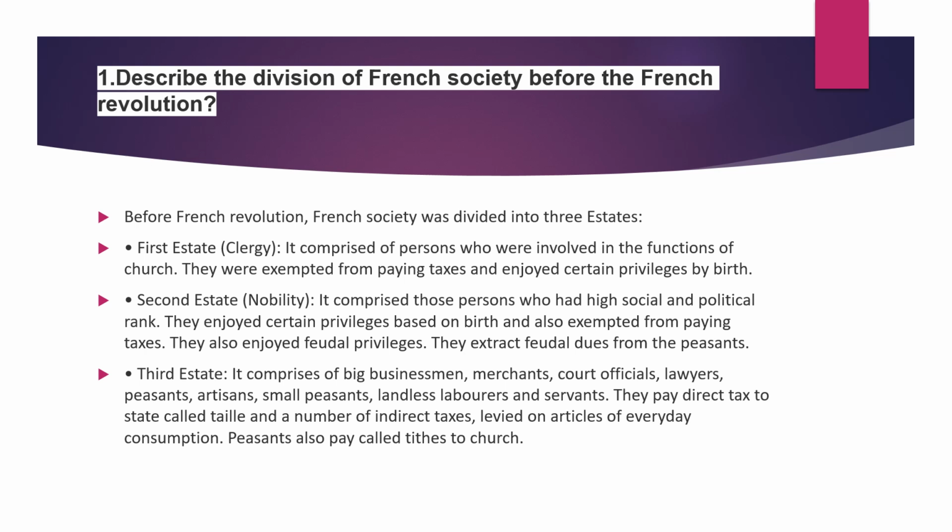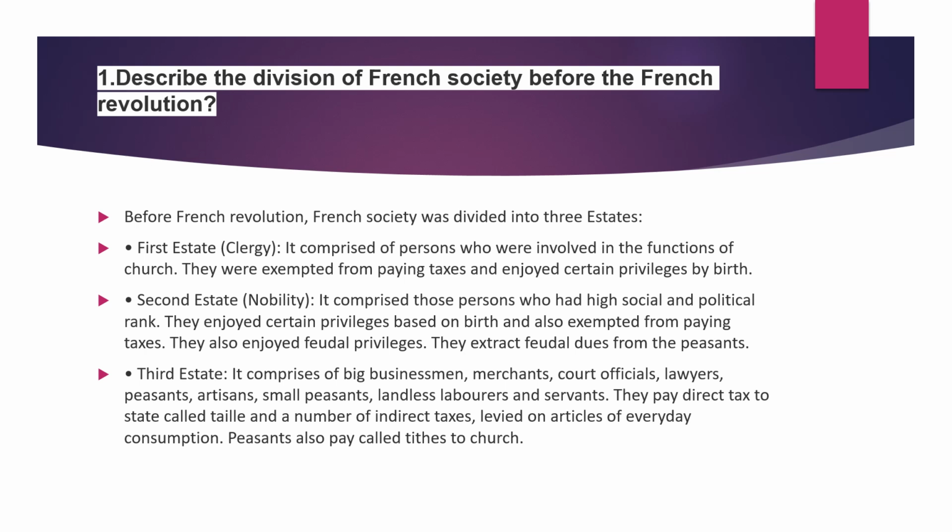Okay, let's start. This is the first question. So what's the first question? Describe the division of French society before the French Revolution. Yes. So in the concept you know that the monarchy, King, Bourbon dynasty period. So the king divided the French society into 3 estates. So the question tells about how the French society was divided into 3 categories. That is the meaning of this question.